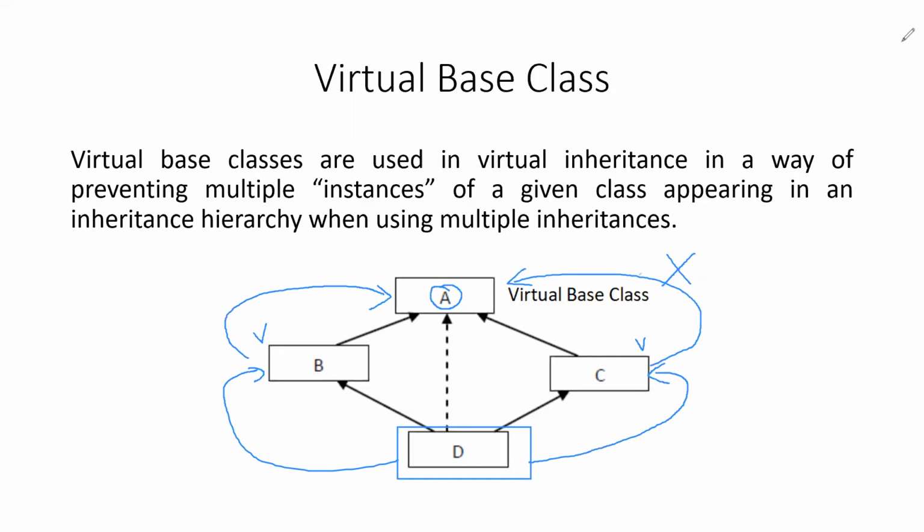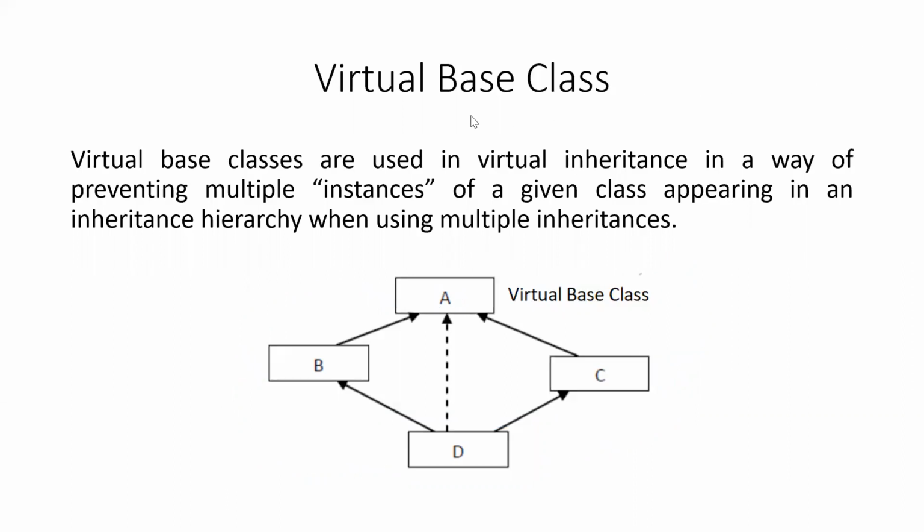So this is how we can resolve the multipath ambiguity problem in hybrid inheritance, or the grandparent problem. The problem is resolved by ensuring that even though multiple paths exist to inherit the features of base class A, we only inherit the features of base class A once.